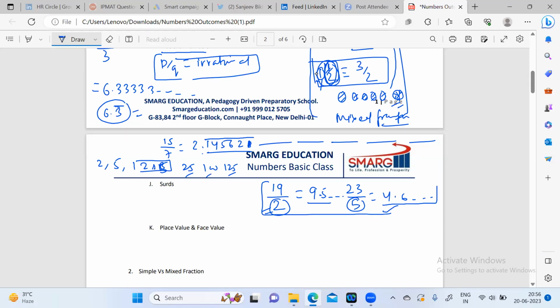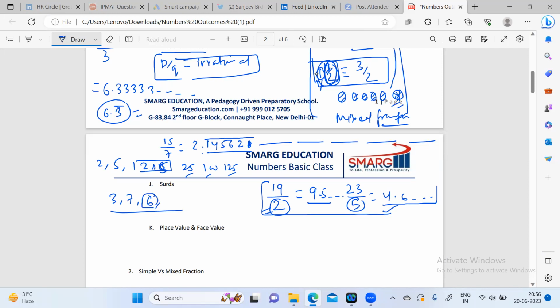But when we divide a number by 3, 7, or even a mixture of 2 and 3, like 6, it either finishes after the decimal, or it can go till infinity.